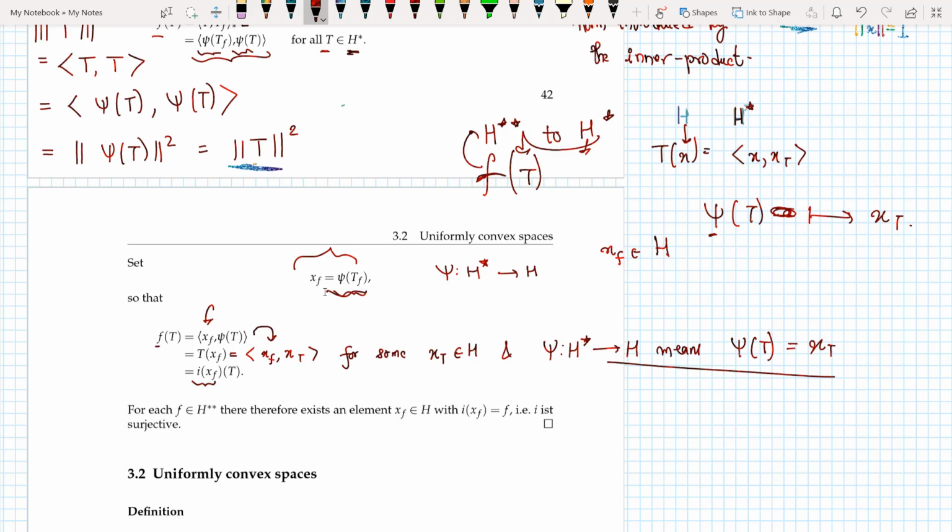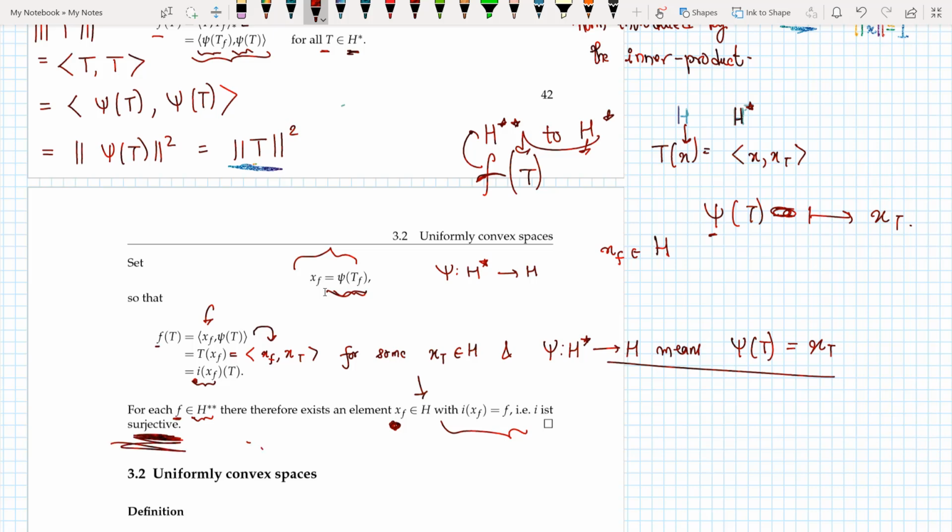And I know that this J was a linear isometry, so according to the rule of linear isometry, t of x is equal to J of x of t, and hence I find out that for each f belonging to H star star, there therefore exists a unique element xf belonging to H with J of x equal to f, that is, J is surjective.